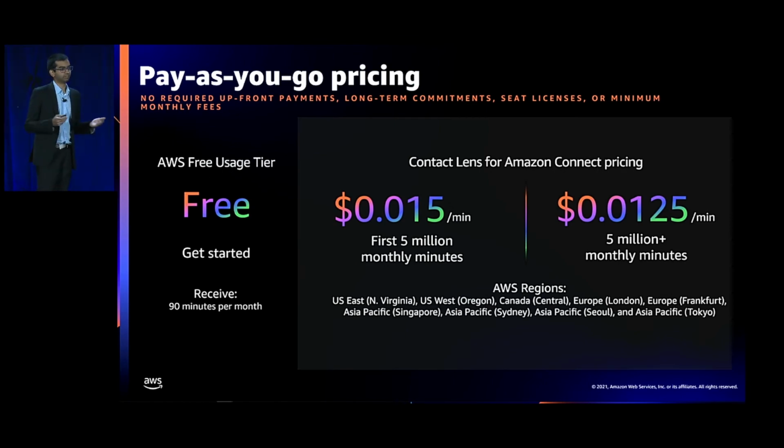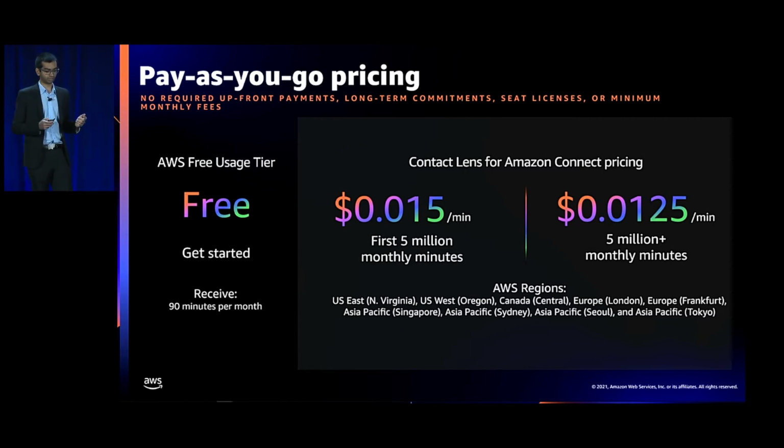Now, you may say all of this sounds great, right? But how much am I paying for all of this? Like all other AWS services, pricing for Contact Lens is pay as you go, right? There are no upfront payments. There are no long-term commitments. There are no seat licenses. There are no activation fees. And there are no minimum spends.